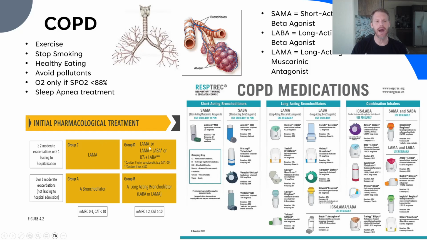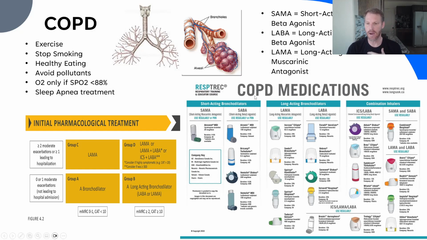Let's go back. Here's another copy of how to treat the pharmacology of COPD based on that mMRC, that survey of shortness of breath, and whether they've had exacerbations and hospitalizations. So group A is the person that's literally just taking albuterol and they're doing fine. These are some of the albuterols that we're talking about, the short acting. There are multiple types, but essentially it's albuterol. We have group B, so either a long-acting LABA or LAMA, like we talked about. Do we want to encourage the adrenal system to open the lungs, or do we want to block the rest and digest to force the lungs open?